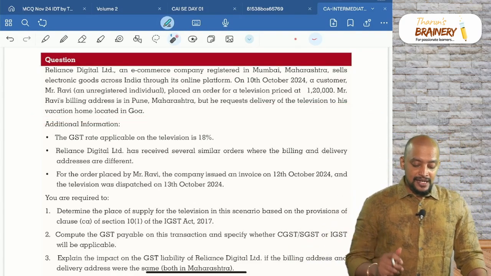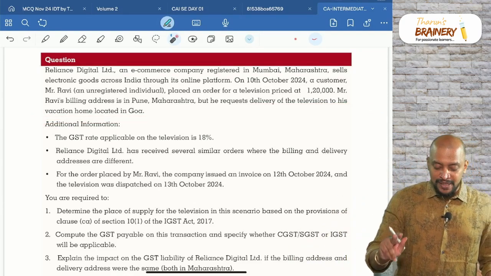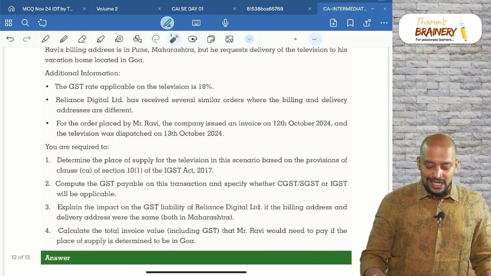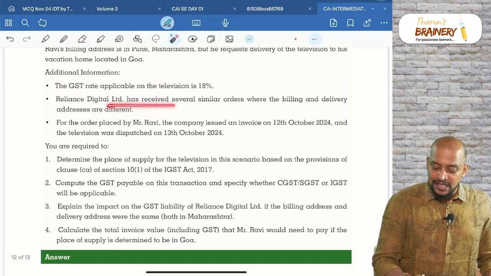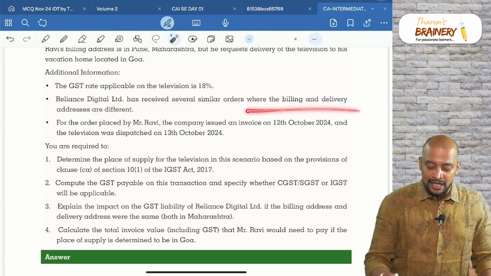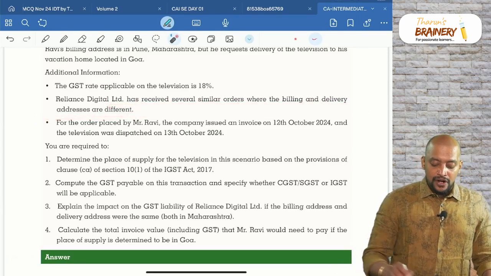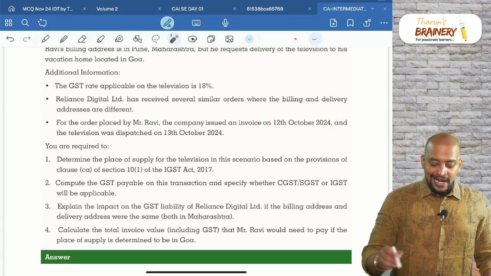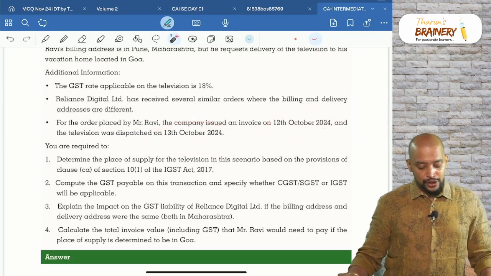So, e-commerce, unregistered person. Okay. Additional information, the GST rate applicable on television is 18%. Reliance Digital has received several similar orders where billing and delivery addresses are different. For the order placed by Mr. Ravi, the company issued an invoice on 12th October and the television was dispatched on 13th October.